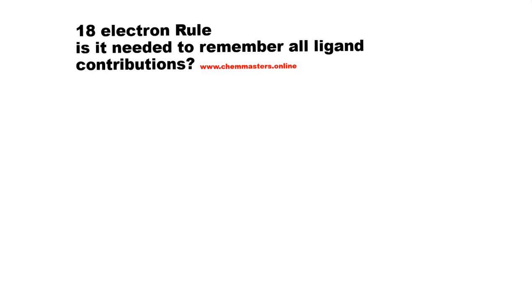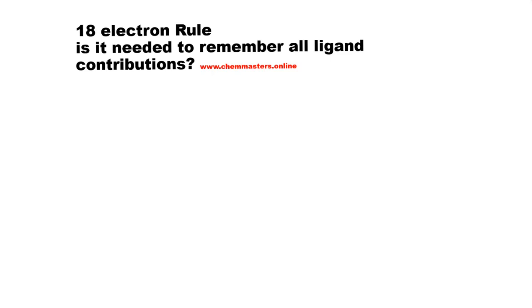So that's why we get confusion, right? And due to having lots of ligands, is it easy to remember all ligand contributions, or is it necessary to remember all ligand contributions in electron counting and in deciding whether a particular metal complex is 18 electron or not? What is your answer?